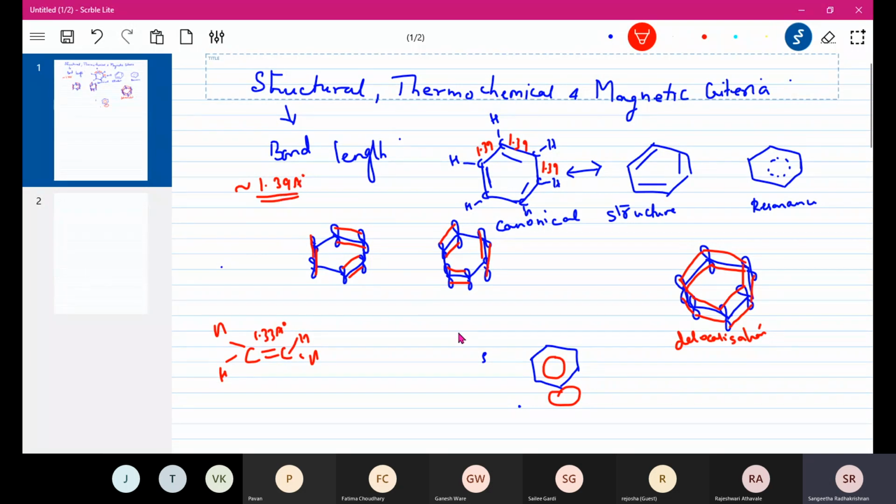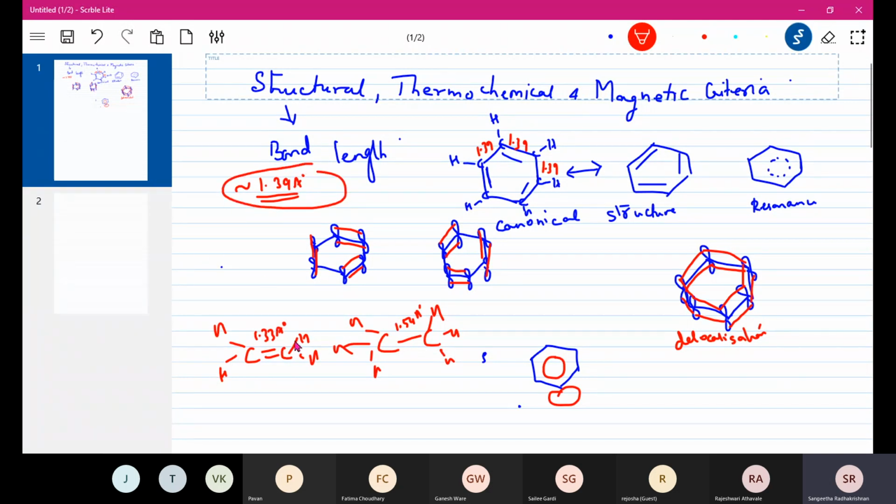Now, if I talk of a carbon-carbon bond in an alkane, then we find that it has a bond length of 1.54 angstrom units. So a single bond usually has a bond length of 1.54 and a double bond has a bond length of 1.33, and the bond length of our aromatic rings we usually find is in the range of 1.39.